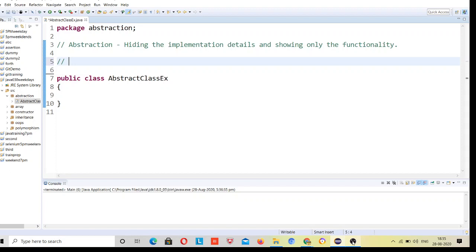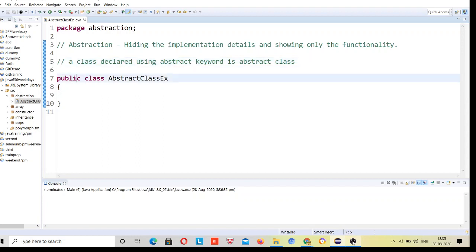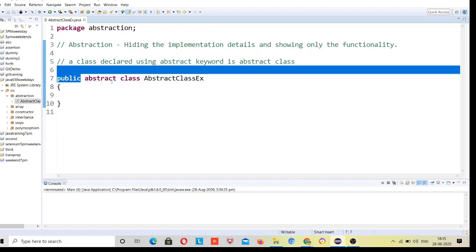Okay, so rule one: a class declared using the abstract keyword is an abstract class. So just declare this class as abstract. How can I do it? I will declare it abstract, right? So this is the abstract class. A class which is declared using the abstract keyword is an abstract class.